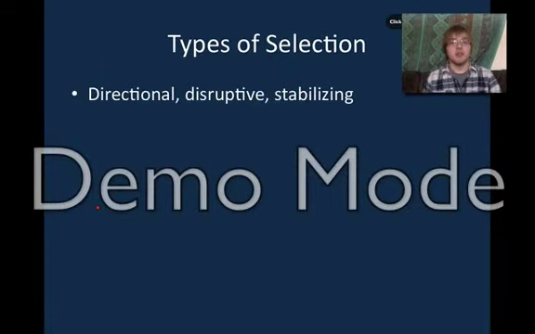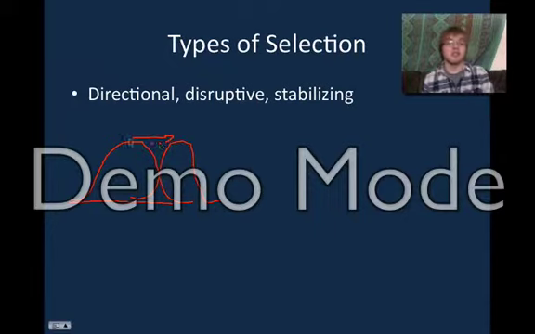So there are 3 different types of selection. The first is directional selection, and that's basically when a population is selected for an extreme in a phenotype. So if you have your normal population right here, the population will end up something like this over here. You can see that the average phenotype has moved over to one extreme. It can move either way. It doesn't always have to move that way.